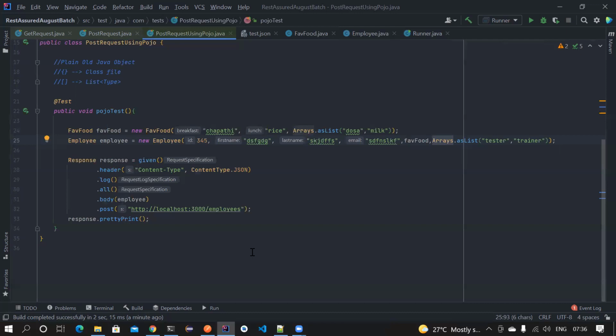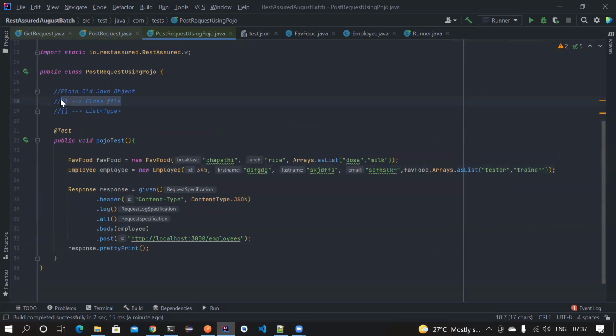But I just want to know whether you guys understood how to construct a request using the POJOs. That's very important. For every class you have, for every curly brace you need to create a class. For every square bracket you need to create a list of the type. In our case the job and dinner both are this. Maybe if you have something like marks, that's of number type, then you can use list of integers, or double or whatever.